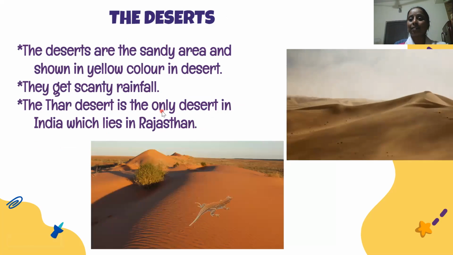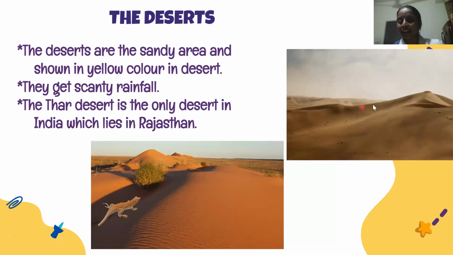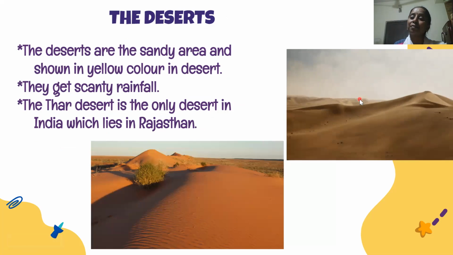The next landform is the deserts. The deserts are the sandy areas. You can see the sands are flying here. And the temperature here is very hot. Always in the physical map, the deserts are shown in yellow color and it gets scanty rainfall, a very less amount of rainfall. So the temperature in the desert region is very hot.